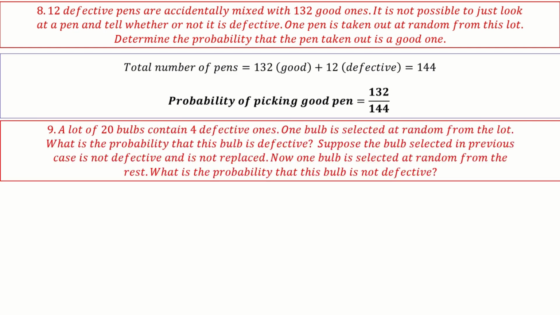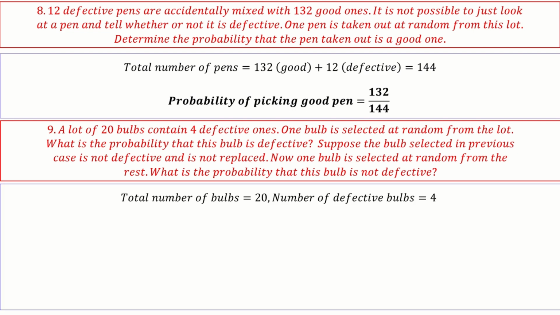A lot of 20 bulbs contain 4 defective ones. One bulb is selected at random from the lot. What is the probability that the bulb is defective? 20 are there, defective are 4. So 4 by 20 is the probability of picking the defective bulb, which is 1 by 5.